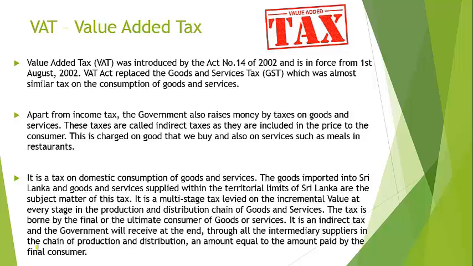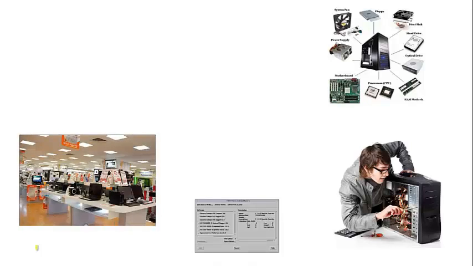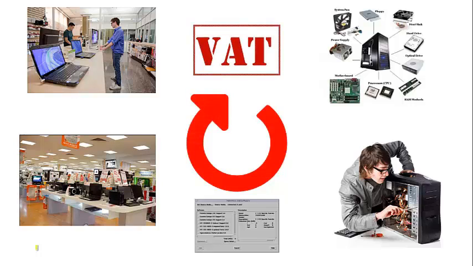To illustrate how VAT works, consider the production of a personal computer. A components manufacturer buys raw materials from a supplier. Another organization assembles the computer and adds software. A retailer purchases computers in bulk and sells them to individual consumers. At each stage, value is added to the product. VAT covers the value each entity adds to the product, not the total value of the item. Therefore, when the computer company sells products to a retailer, it remits liability for the value added by the component manufacturer.